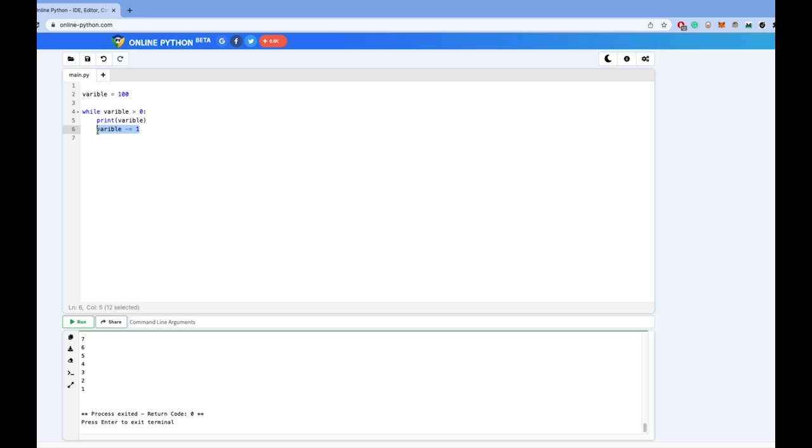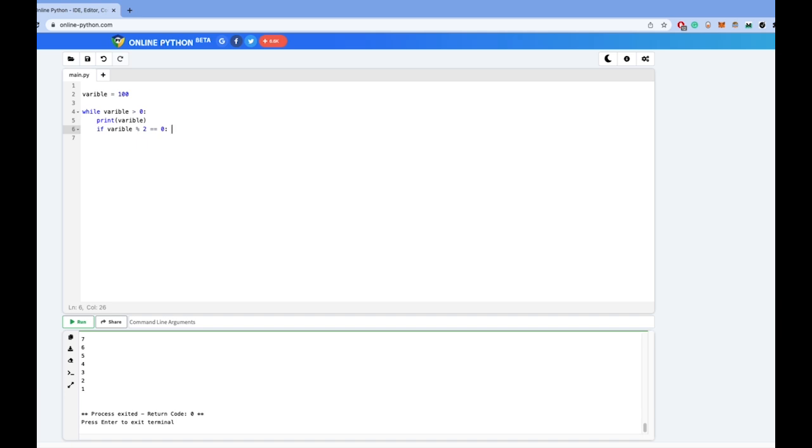That's not quite that interesting, so let's combine this with the if statement. If the variable percent 2 equals 0. In this statement, the percent symbol is a remainder operation, so it gives you the remainder of variable divided by 2.